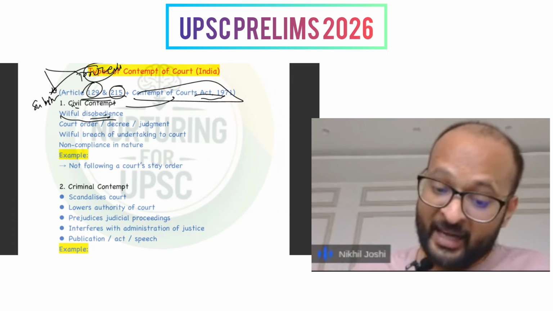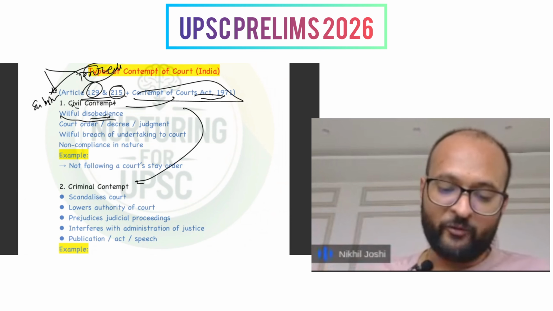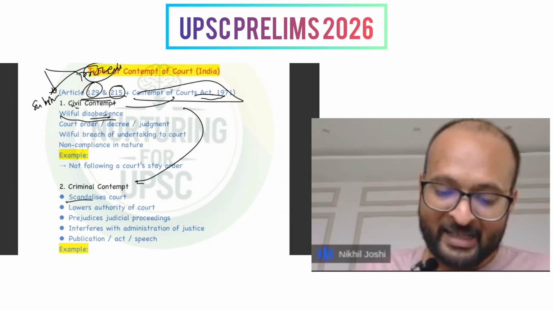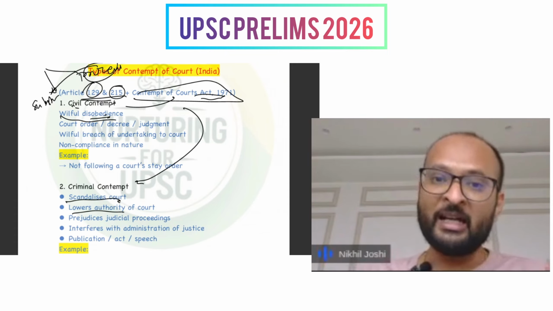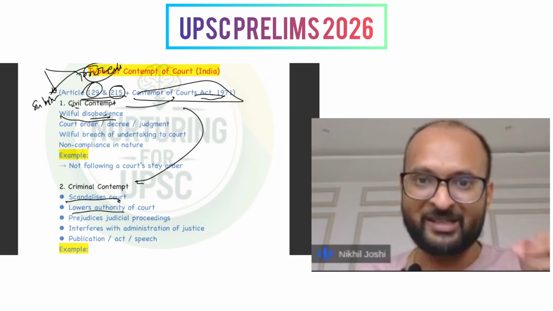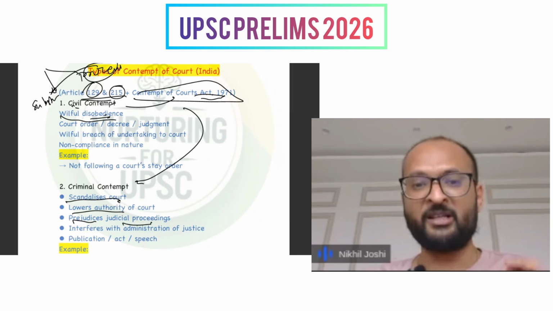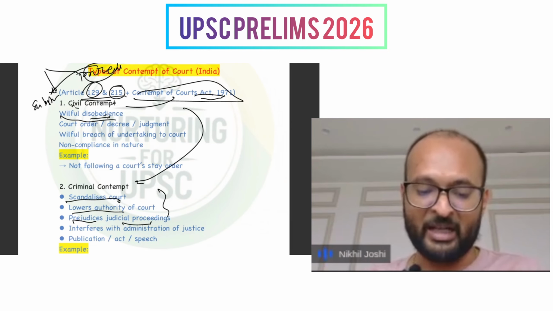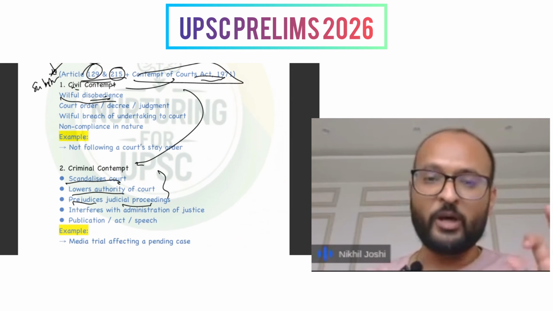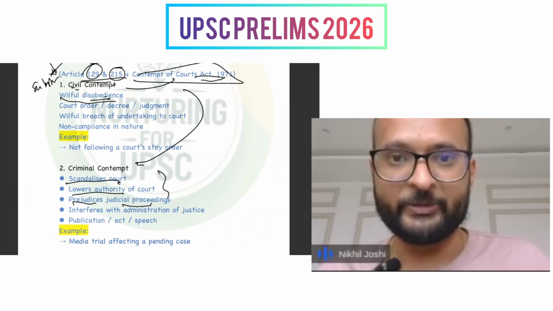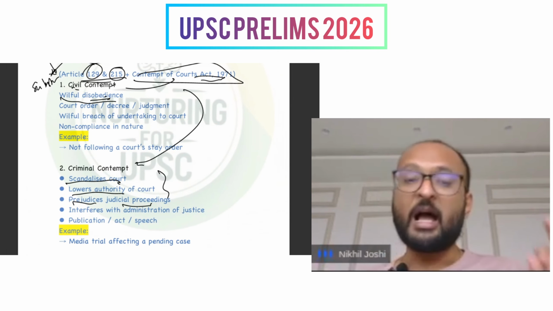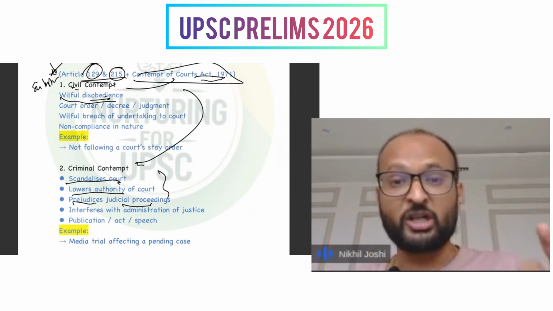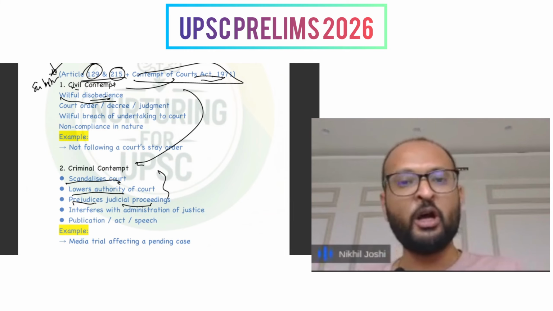Then there can also be criminal contempt of court, which seeks to scandalize the authority of the court. It lowers the authority of the court, and if a person acts in prejudice to the judicial proceedings, then it would amount to criminal contempt, and such a thing would come into the criminal aspects of the contempt of court.